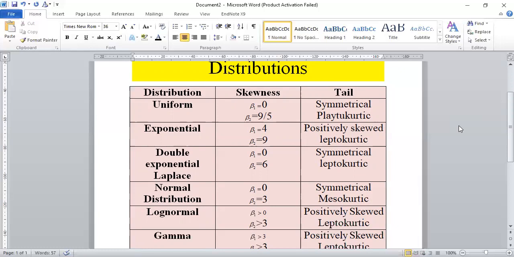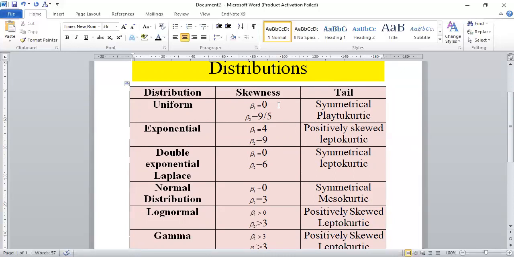You know that we first come to the uniform distribution, and you know that uniform distribution is a discrete distribution as well as a continuous distribution. Here I'm talking about the continuous uniform distribution, and this lecture is very helpful for you. If you memorize this, you are able to mark your options correctly and surely.